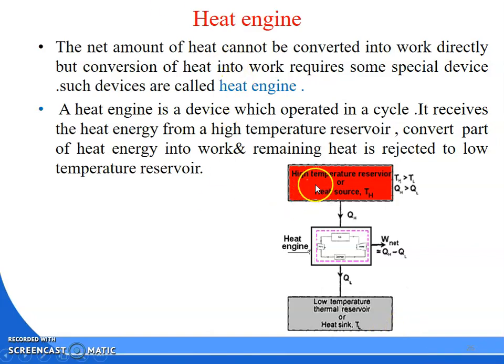See, this is the high temperature reservoir or heat source. High temperature means T for temperature, H for high. Here QH amount of heat will be extracted from the heat source, and from that the engine will do W net amount of work. Some part of the heat will be converted to work and the QL amount of heat will be rejected to the low temperature reservoir, that is known as the sink. Here it is written TH is greater than TL, so the temperature of the source is more than that of the low temperature sink.